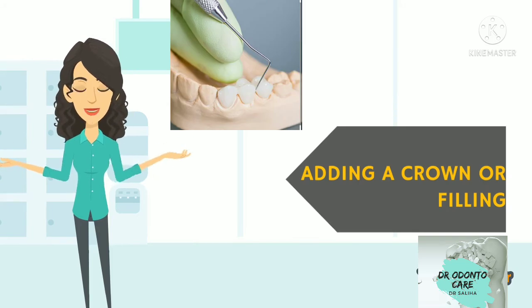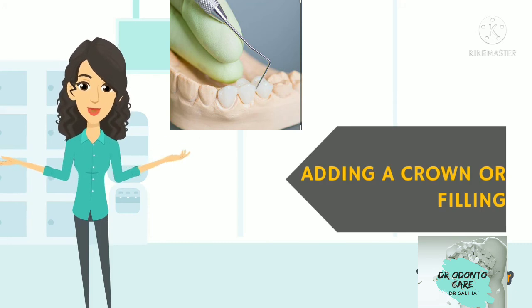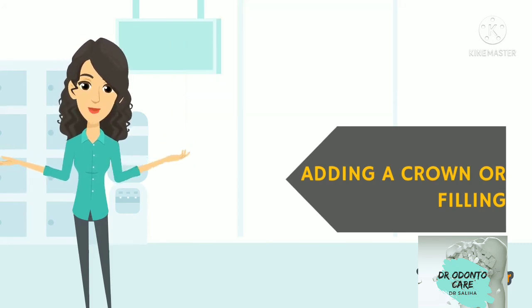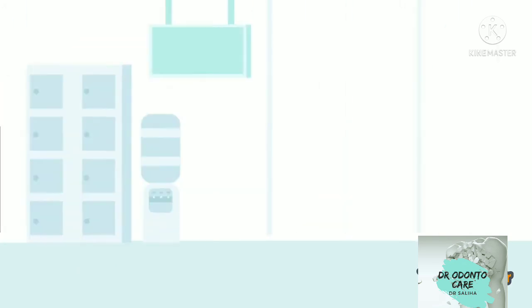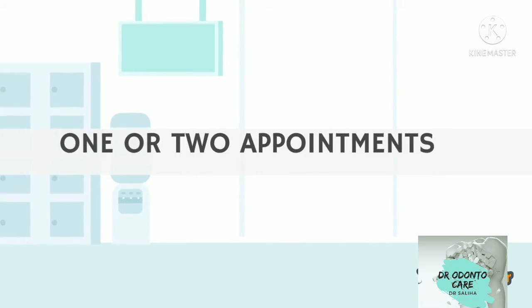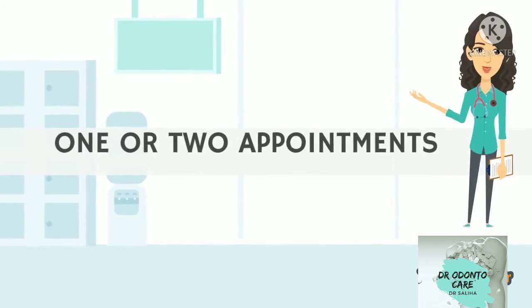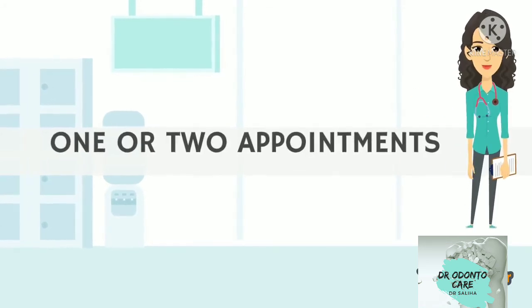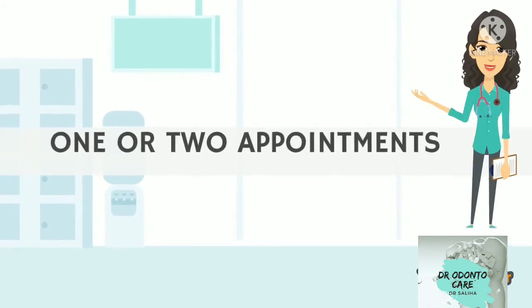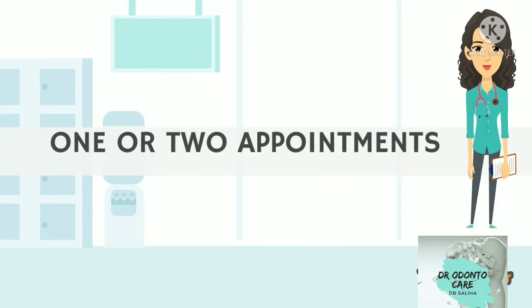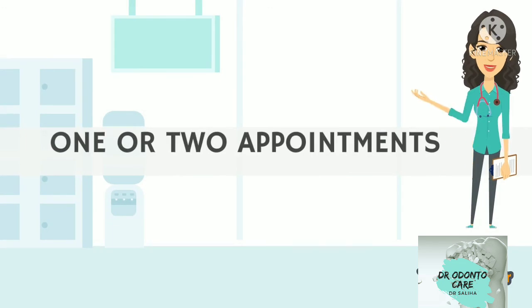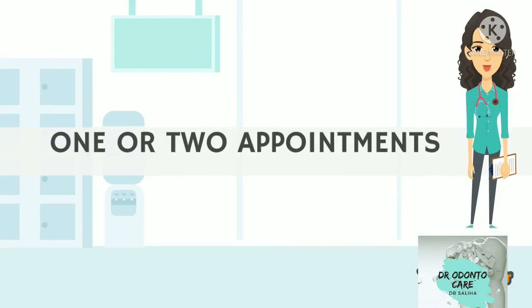Until the crown or filling is complete, the patient should not chew or bite on the tooth. Once the crown or filling is done, the person can use the tooth as before. Treatment often takes only one appointment, but if there are curved canals, multiple canals or a large infection, this could take 1 or 2 additional appointments.